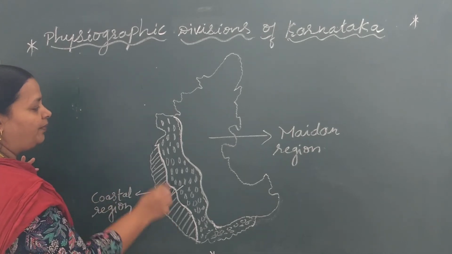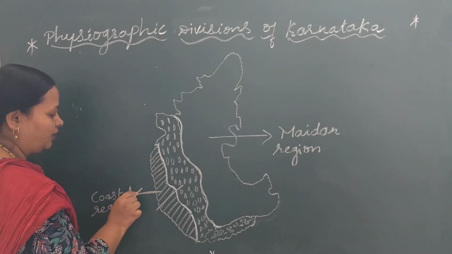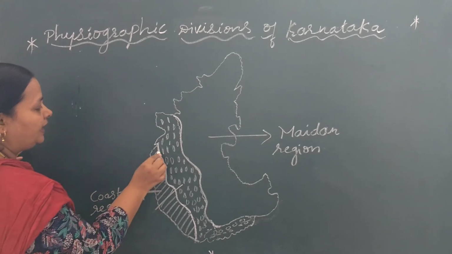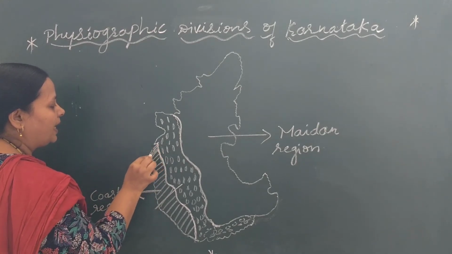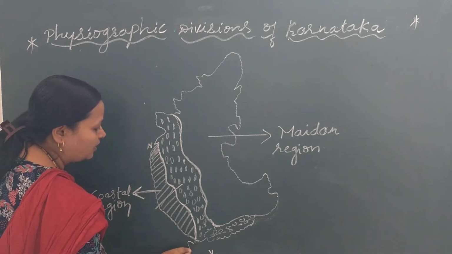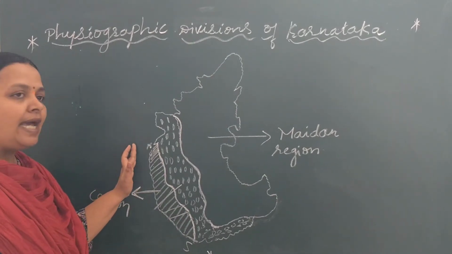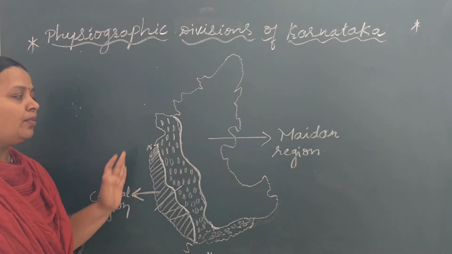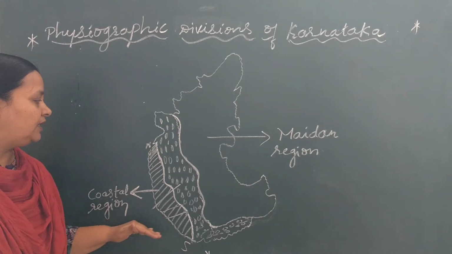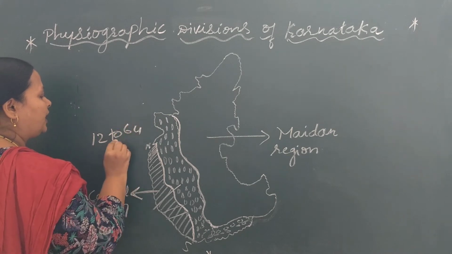Look at the map here. The shaded part in this is the coastal region. It is narrower in the northern part, and as we move towards the south, it is broader. So the coastal region is narrower in the north and broader in the south. The width of this coastal region varies from 12 to 64 kilometers.